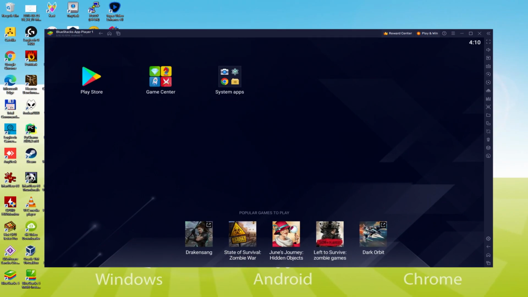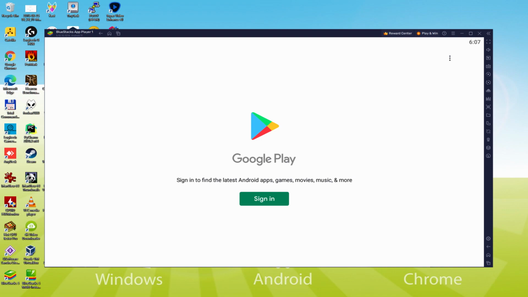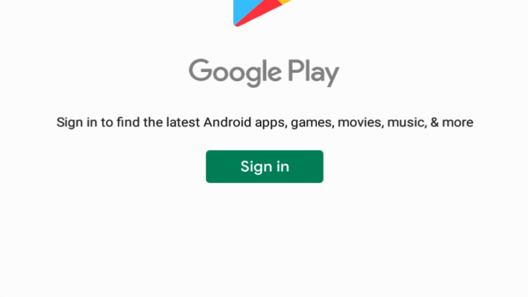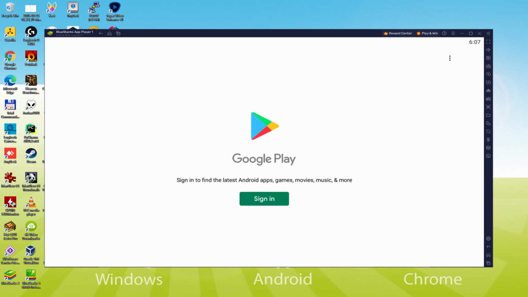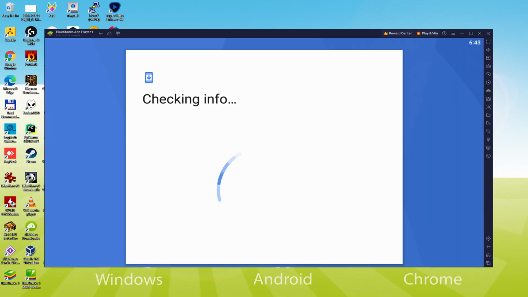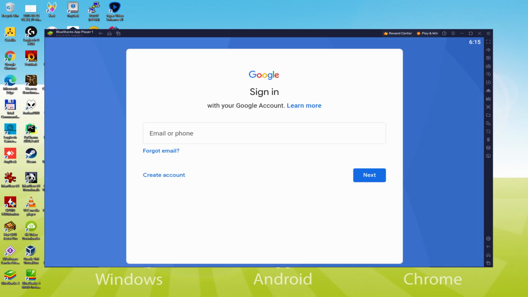We should conduct the next phase, which is a must-have, and that's to begin browsing the Google Play Store. And we are going to just click on Play Store. As can be seen, the Google Play is started. In this case we have to sign in. Right now, once we are there, we have to accomplish the following step that is obligatory. So we click on Sign In. At this point it shows Checking Info. It can once in a while get stuck in Checking Info, and so it doesn't move forward. In that case, you may try to log in after a couple of hours and it'll almost certainly be solved. At this point we're going to type our username and password.